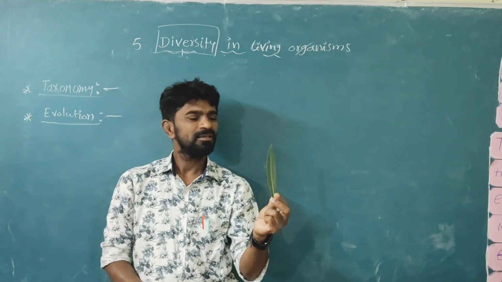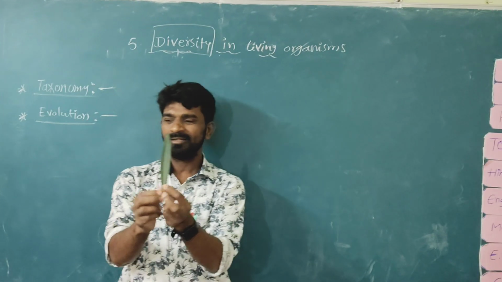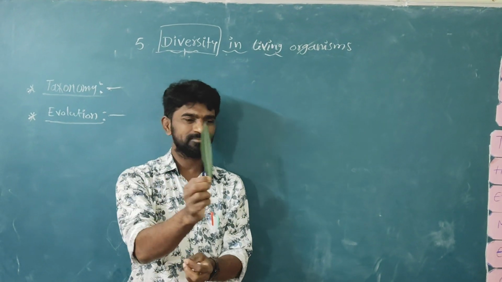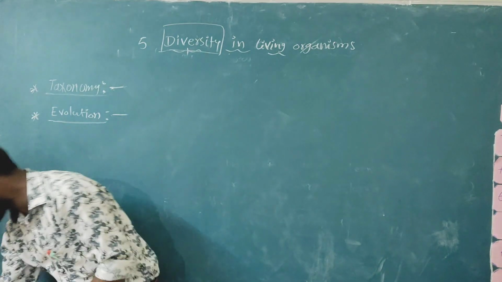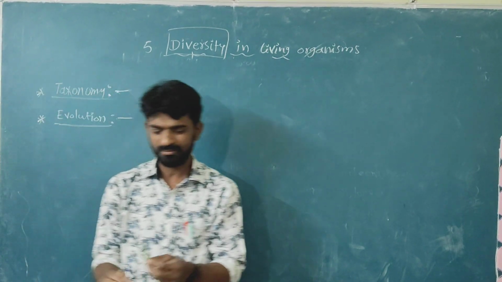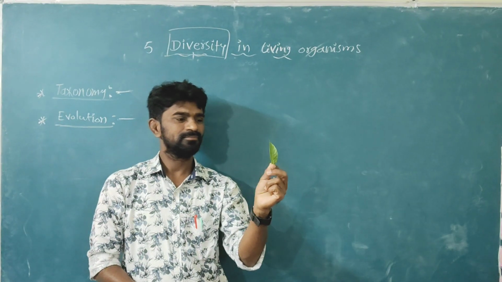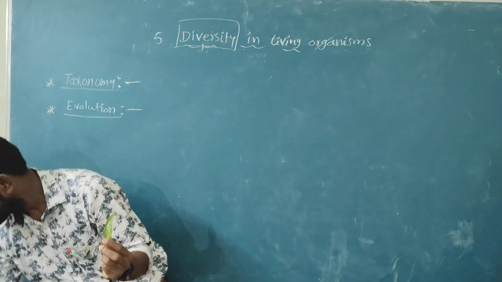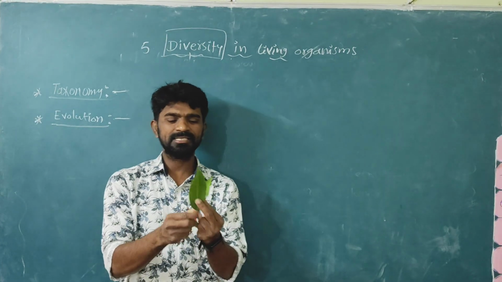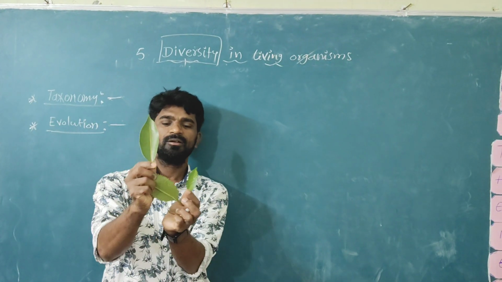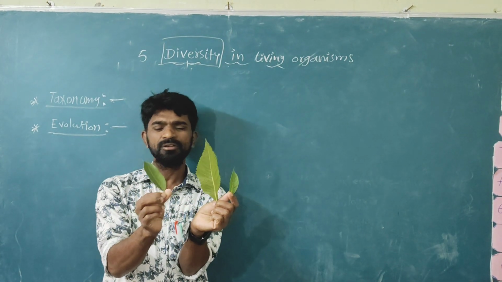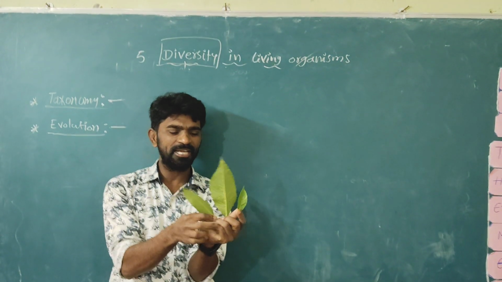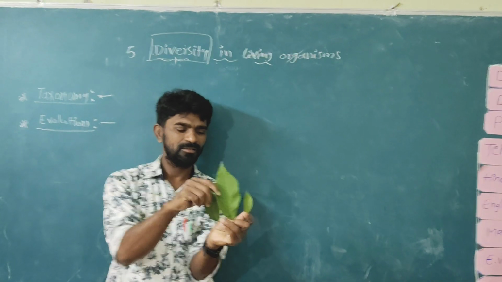Not tanneru, ganneru. Now you have to observe it. Next, one more leaf I show you. Here I have shown you 5 leaves now.